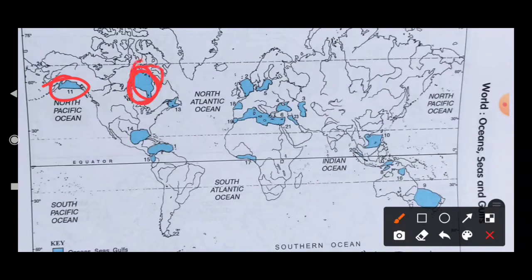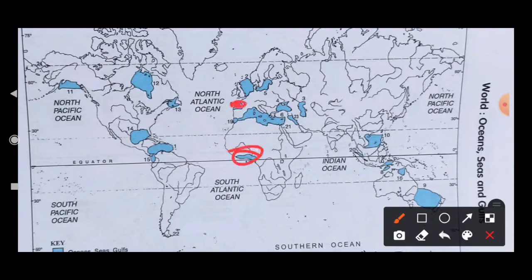Then the 13th, which is called the Gulf of St. Lawrence. This is the Gulf of St. Lawrence. Then number 14, the Gulf of Mexico. This is the Gulf of Mexico. Then the Gulf of Panama, it is in between, because it is the joining part of North America and South America. Then the Gulf of Carpentaria, which is in Australia. Then the Gulf of Guiana. After that, the Bay of Biscay is here in Europe.